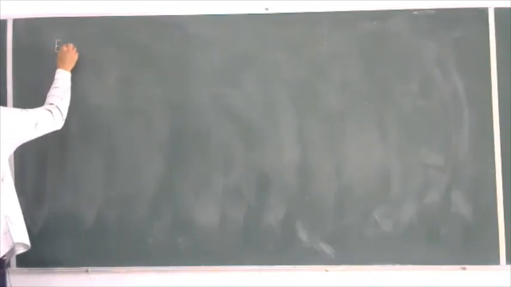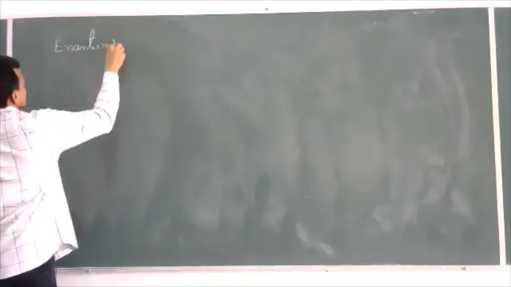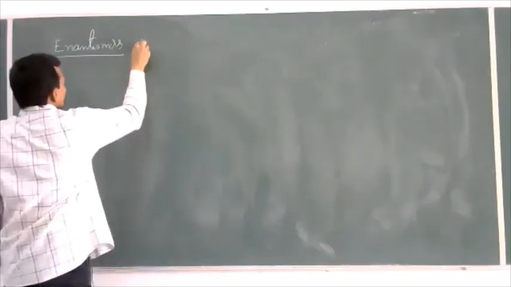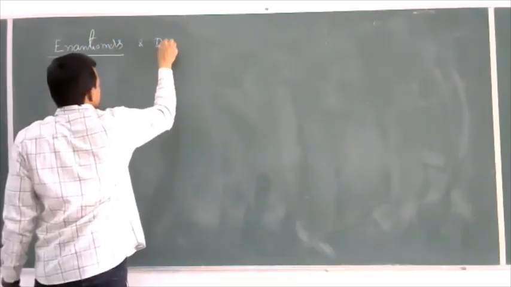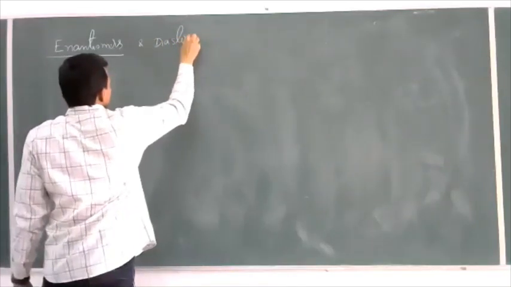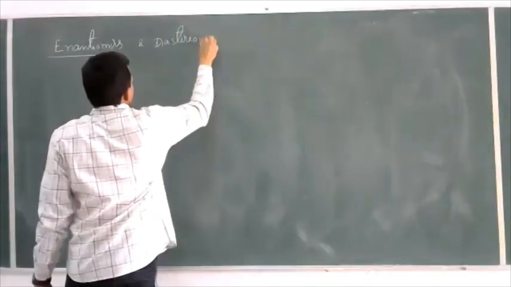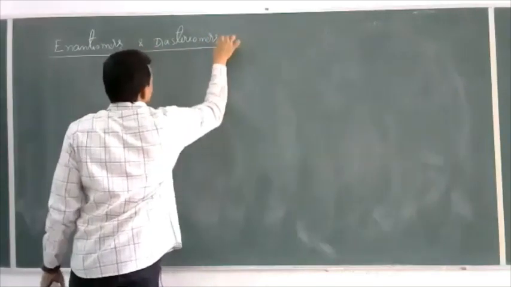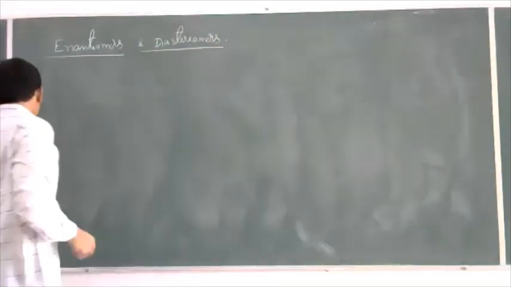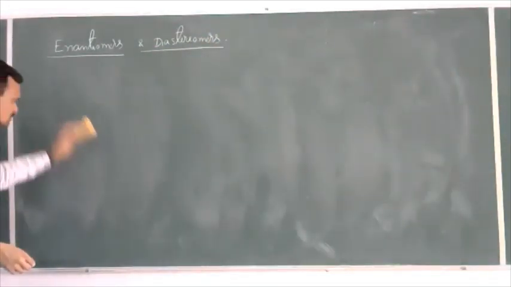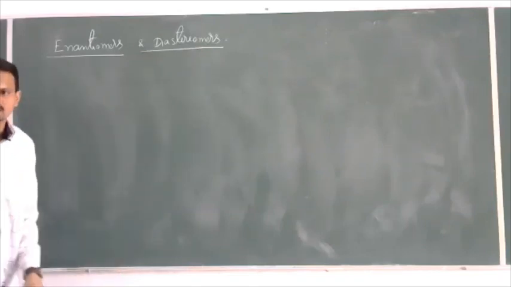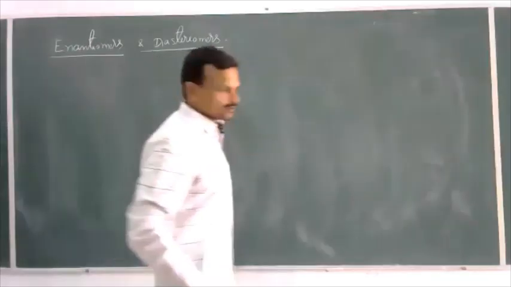Now, enantiomers and diastereomers. So what are enantiomers and what are diastereomers?